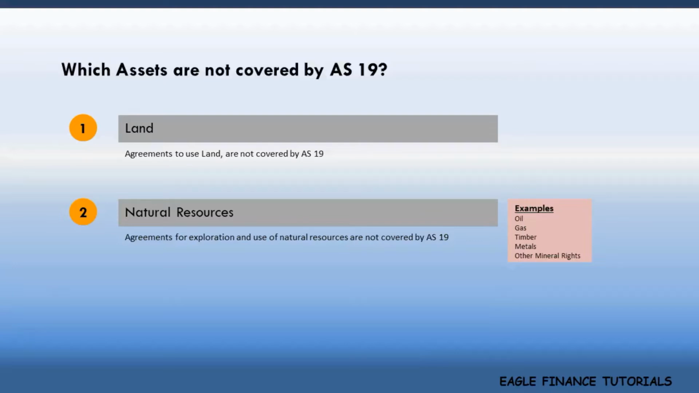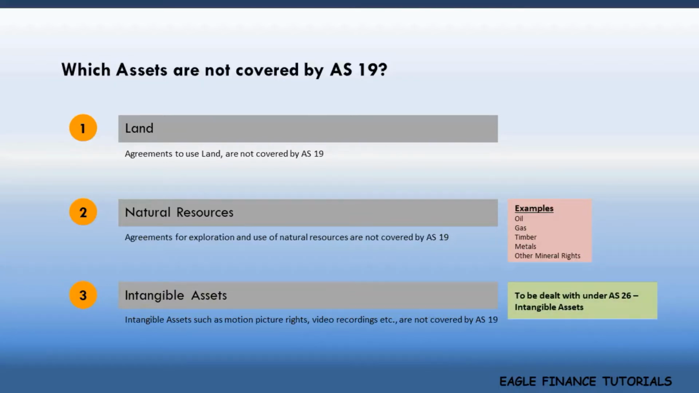Number 3. Intangible assets. These are not in scope for Accounting Standard 19. Examples: motion picture rights, video recordings, and so on. We have a different accounting standard, AS 26, intangible assets, to take care of this.